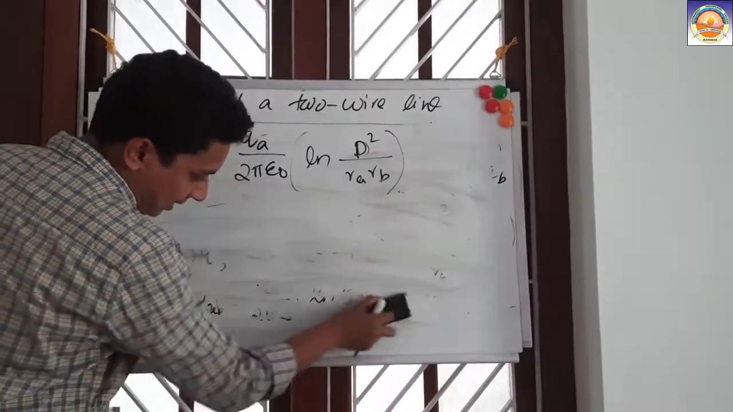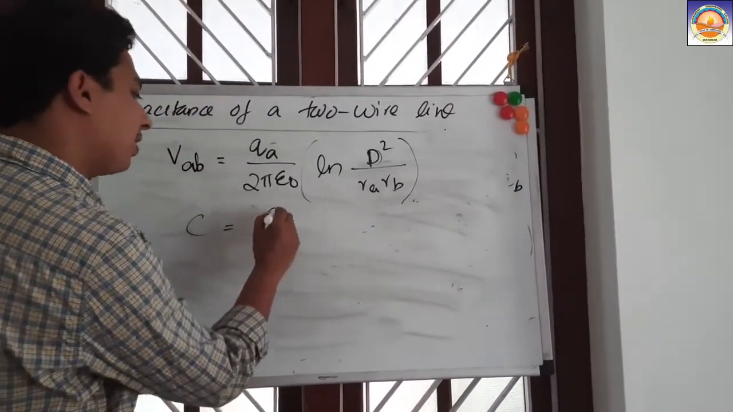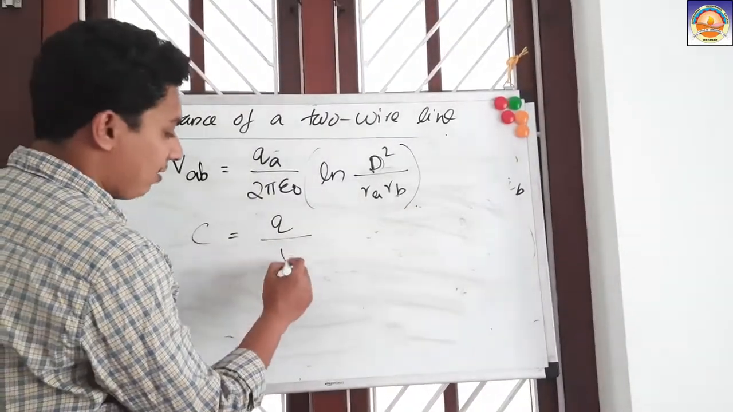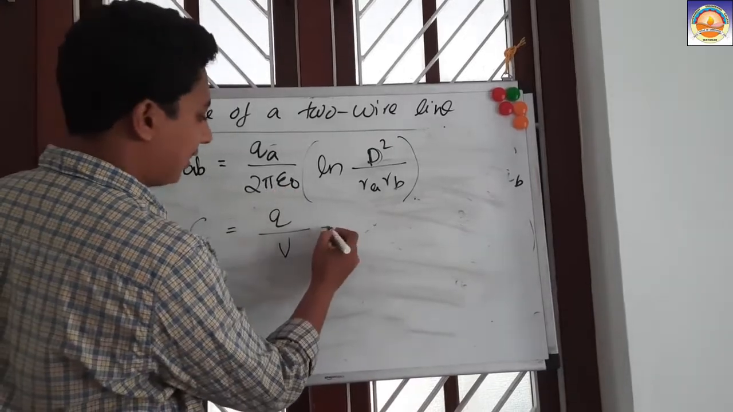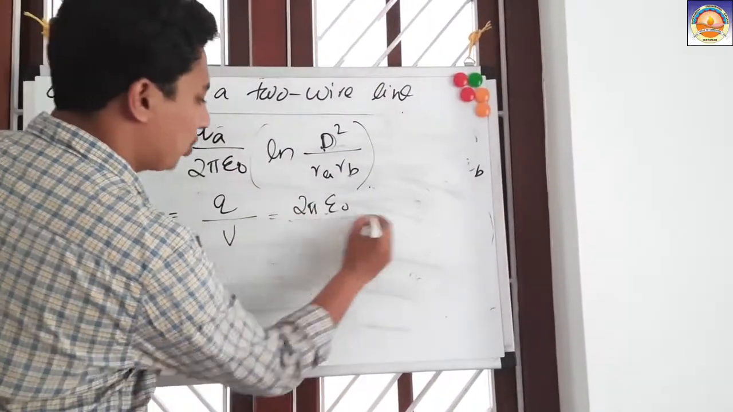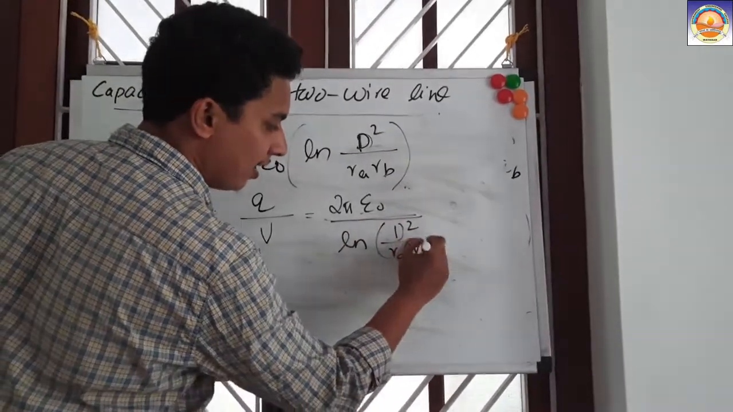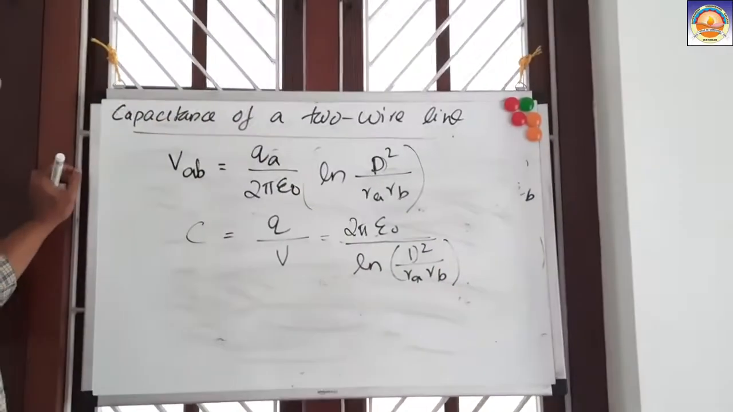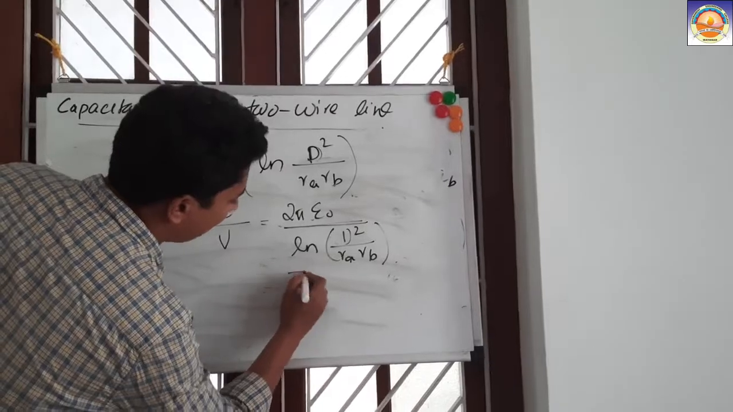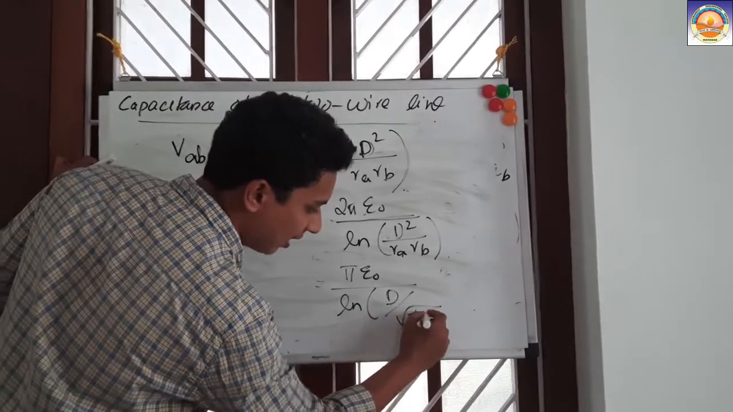Now comes our capacitance. Capacitance is given by Q divided by V. If we apply that here, we will get Q times 2 pi epsilon 0 divided by ln of D square divided by RA RB, divided by Q. And if we take out the squares from both sides, we will get pi epsilon 0 divided by ln of D divided by root of RA RB.